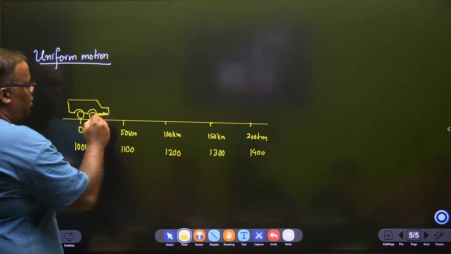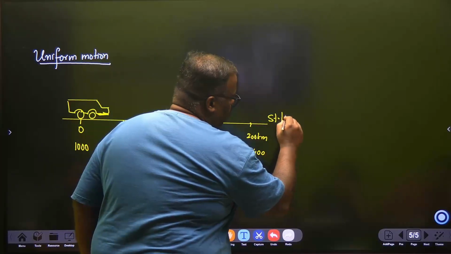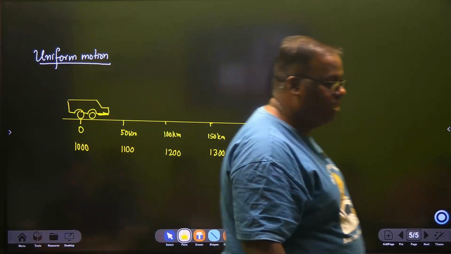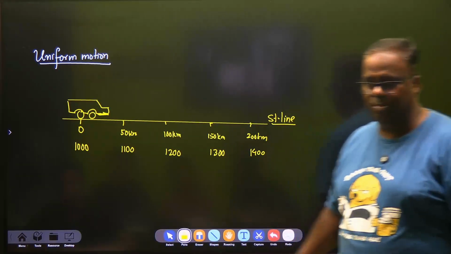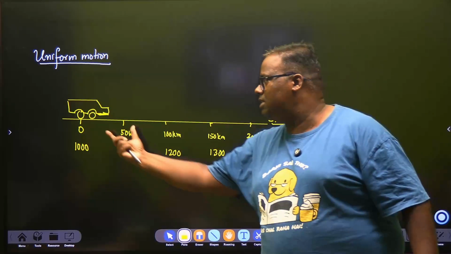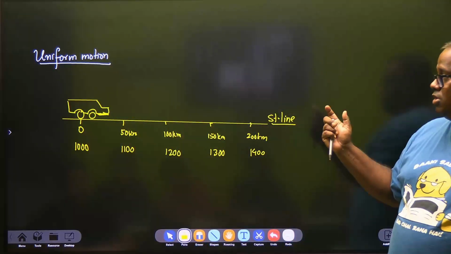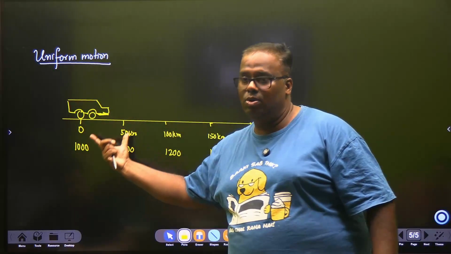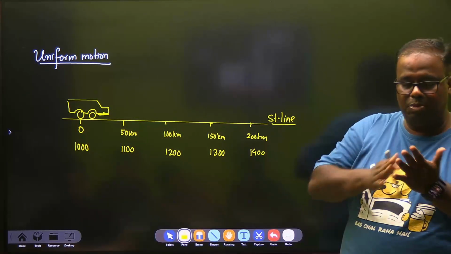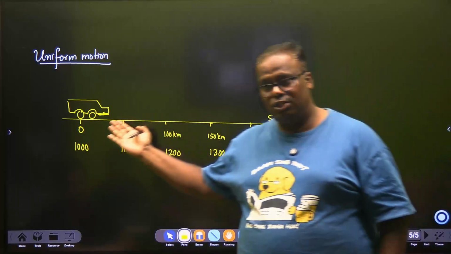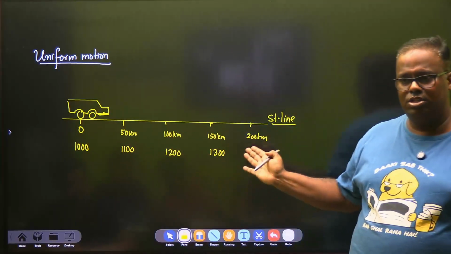Now look at the motion of this particular vehicle. First criteria, it is moving in a straight line. Second, it is covering equal distances over equal intervals of time. Once you're moving in a straight line, this is a displacement, this is also a displacement, the entire thing is also a displacement. So when people define uniform motion, we say a body is said to be in uniform motion if it covers equal distances in equal intervals of time.